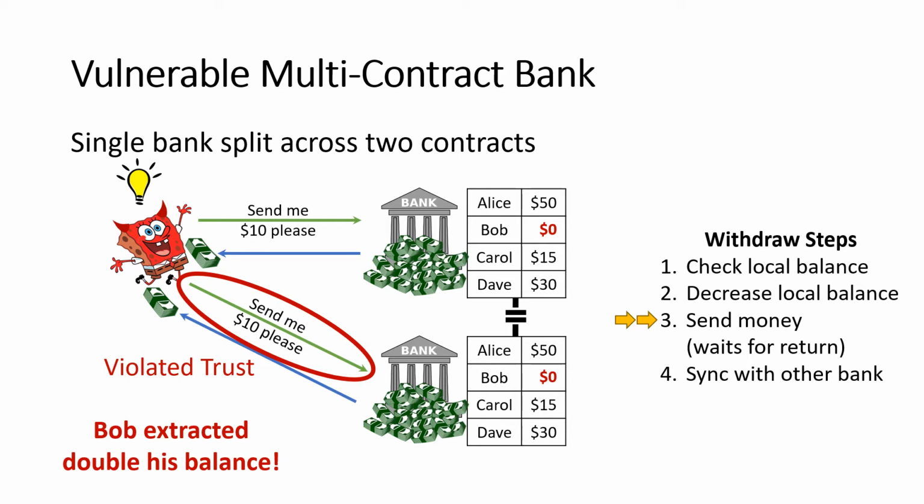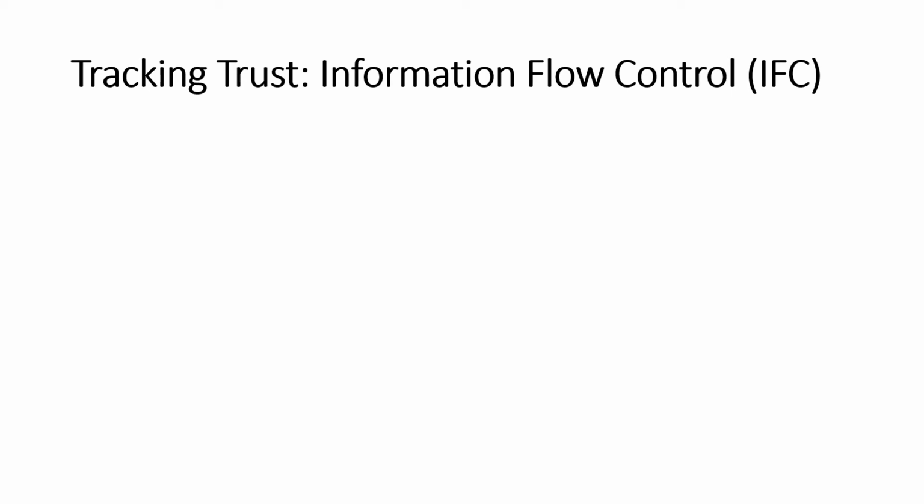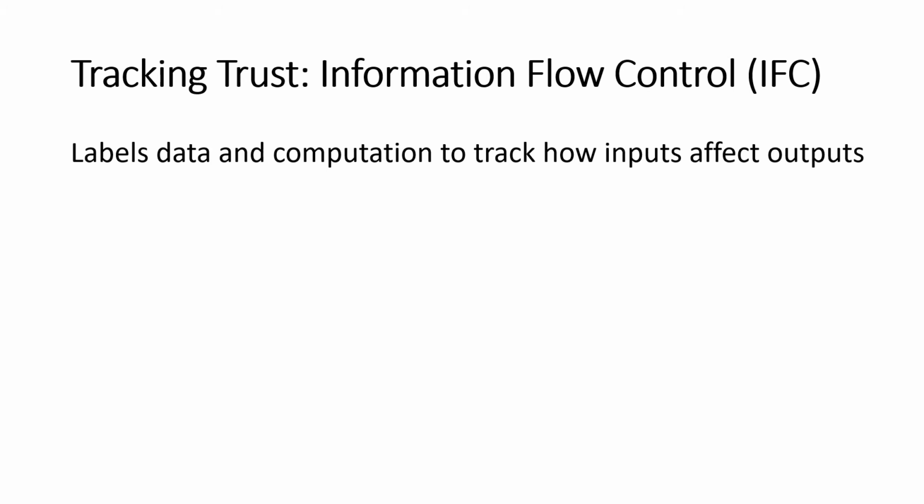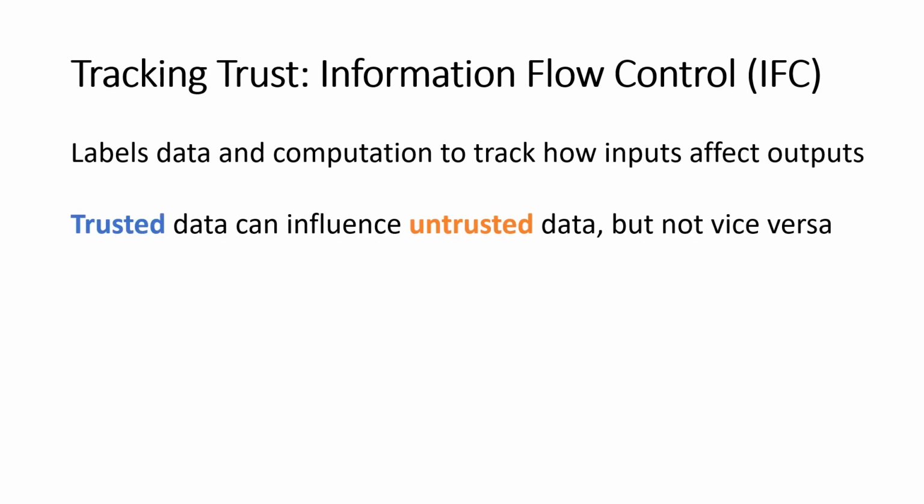And the way that we're going to identify and eliminate these bugs is using something called information flow control. And information flow control, the basic idea is that we want to label data and computation to track how different inputs affect different outputs. So we might have, say, trusted and untrusted data, and the trusted data might be allowed to influence the untrusted data, but not vice versa. We don't want some untrusted input to be able to change how the bank operates or to be able to cause extra money to move somewhere.